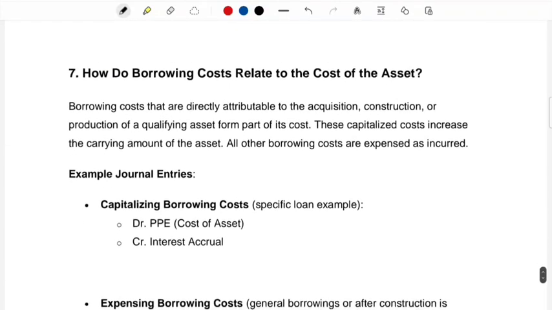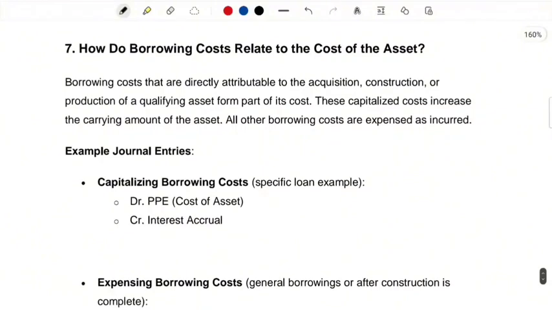Lastly, let's talk about the journal entries. Borrowing costs that are directly attributable to the acquisition, construction, or production of a qualifying asset form part of its cost. Okay, this is something we have just seen now. These capitalized costs increase the carrying amount of the asset. All other borrowing costs are expensed as incurred.